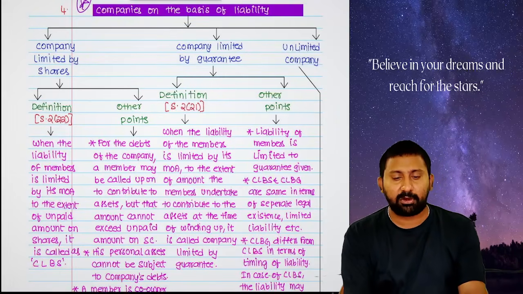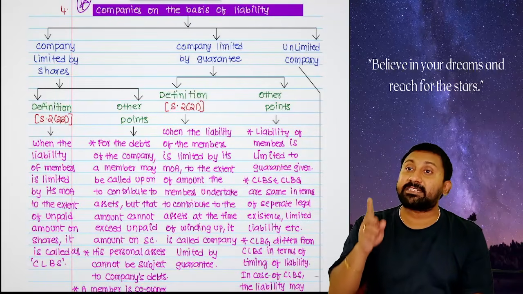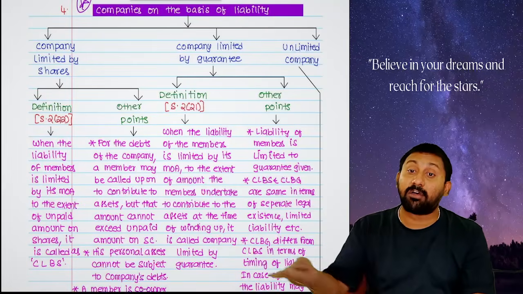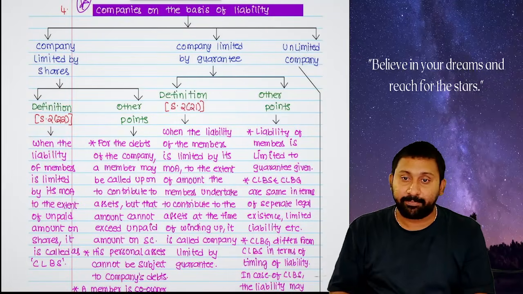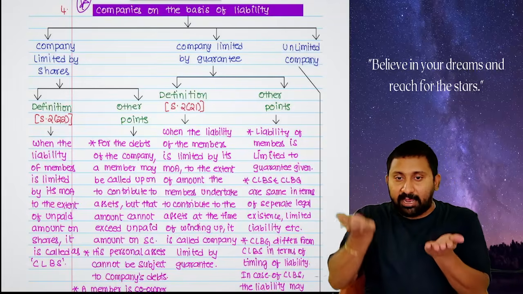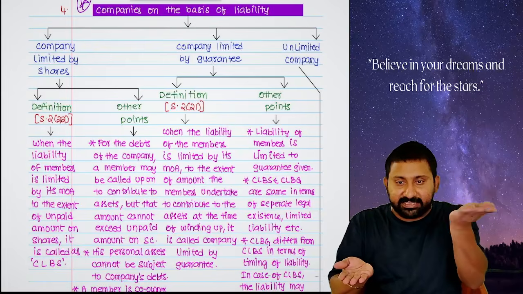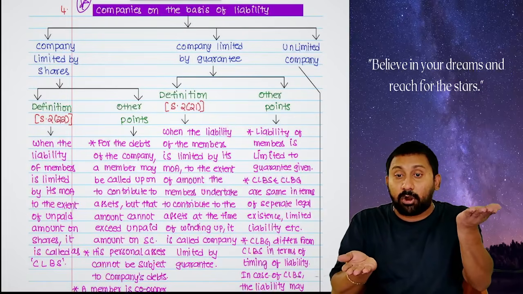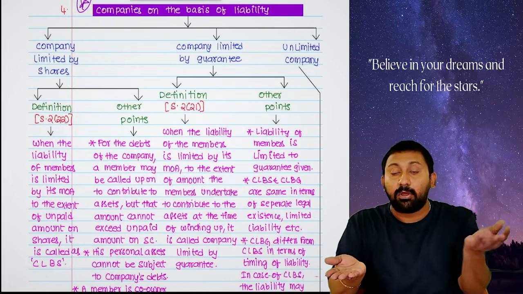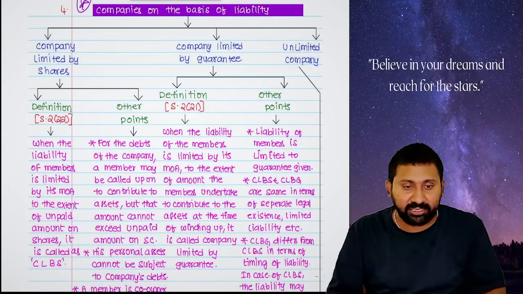Are you understanding or not? So first thing you should remember, company will always try to pay the liability out of the assets of the company first. If the assets are not sufficient to pay, means what? Assets side assets are 100, liability side 150. Now where is excess? Liability excess. Now I need to contribute to what? Assets. So members should contribute to the assets to the extent of amount unpaid on their shares.